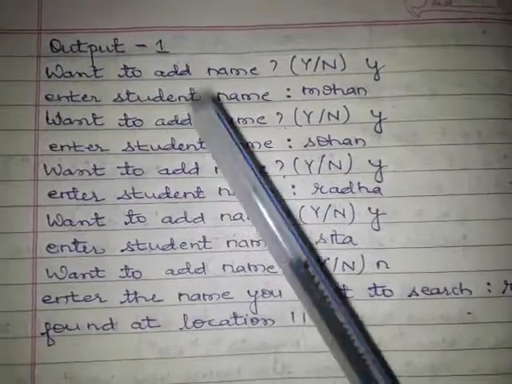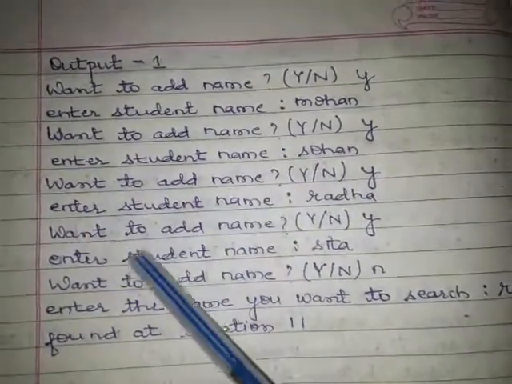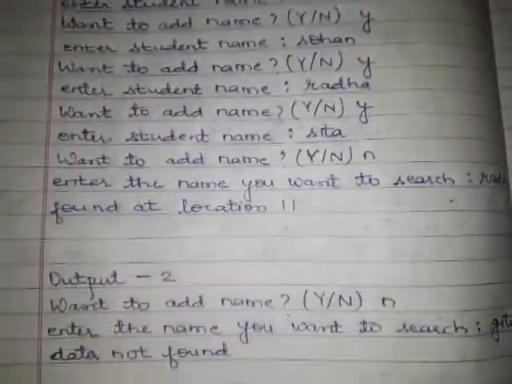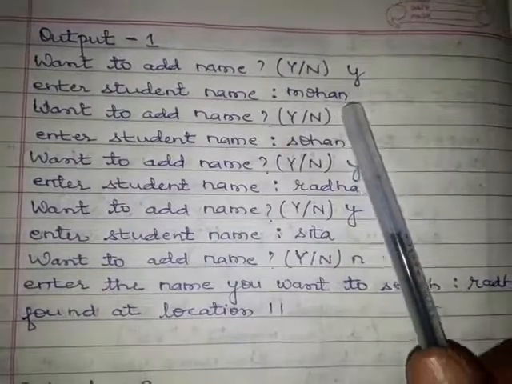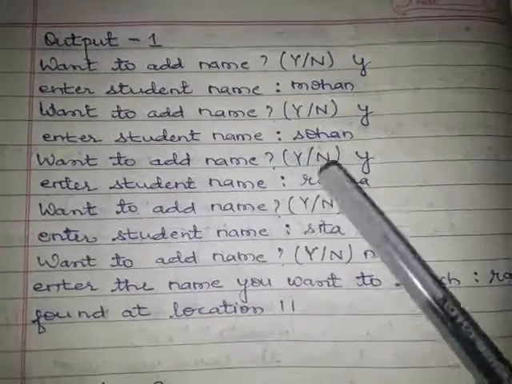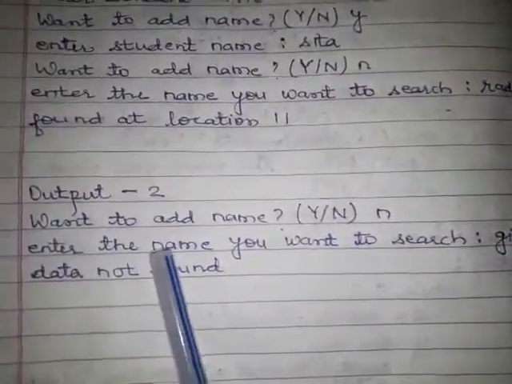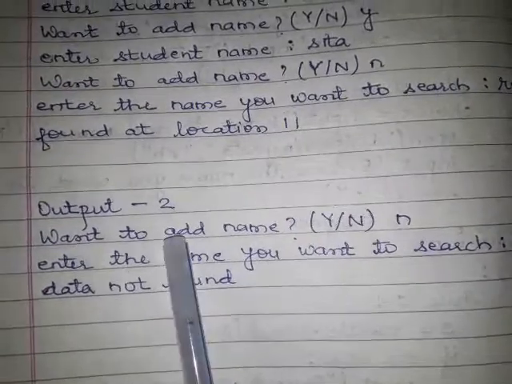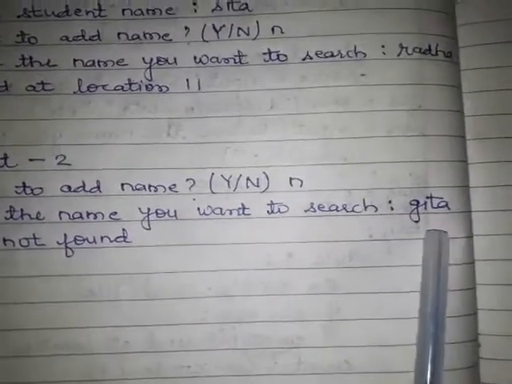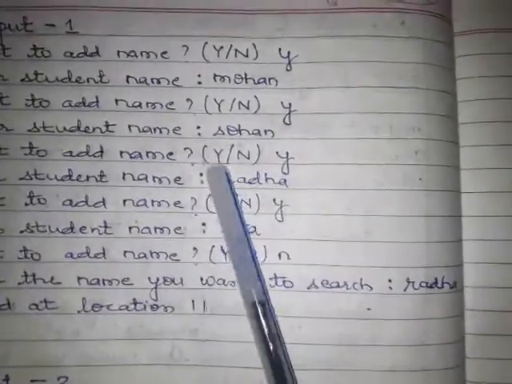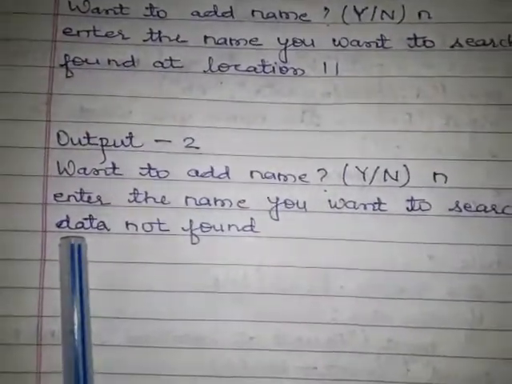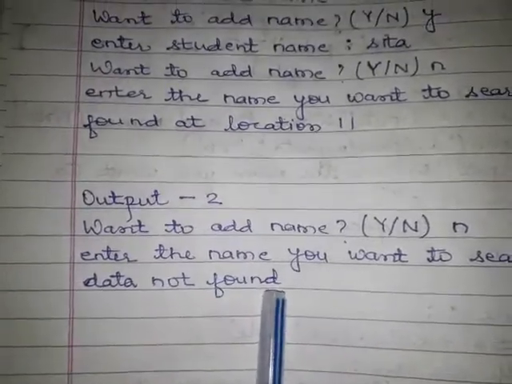And second case: if you don't want to enter the data, you want to directly search the given string, or you enter a string which is not in the file, then what happens? Here is the next case, output 2. Want to add name? I have directly entered no. Then enter the name you want to search. I have entered Geeta. Geeta is not here. Mohan, Sohan, Radha, Sita, but Geeta is not here. So our data not found message will be generated.